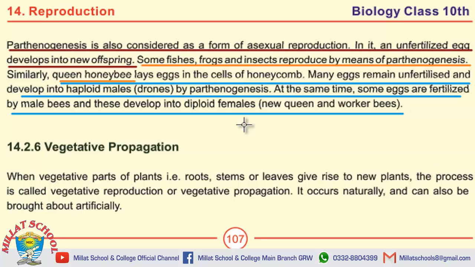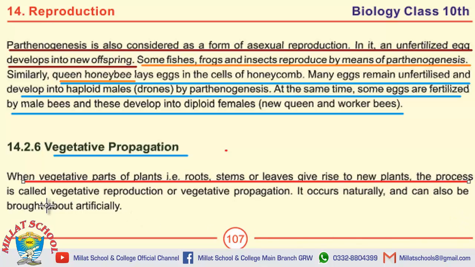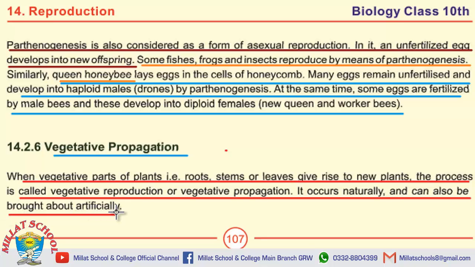Our next topic is vegetative reproduction. Define vegetative reproduction or vegetative propagation. Write its occurrence. The answer to this question will be, when vegetative parts of plants, that is roots, stems or leaves, give rise to new plants, the process is called vegetative reproduction or vegetative propagation. It occurs naturally and can also be brought about artificially.